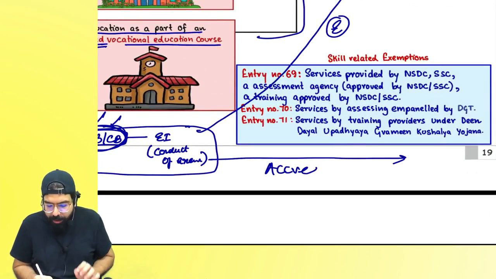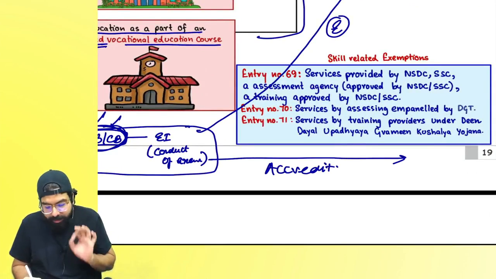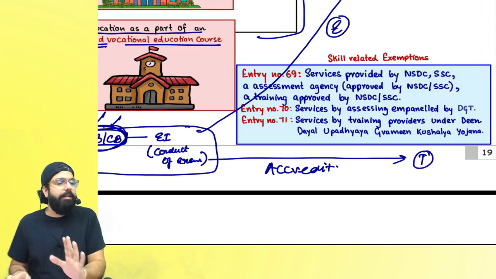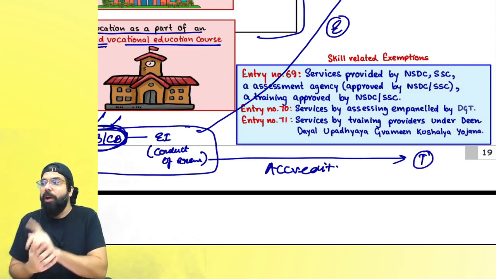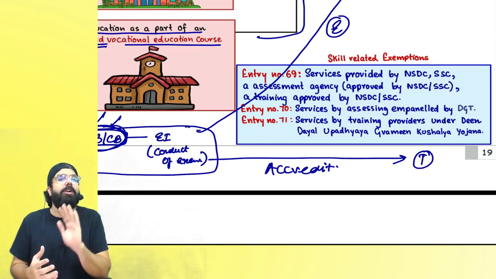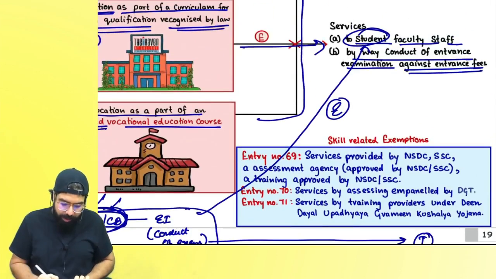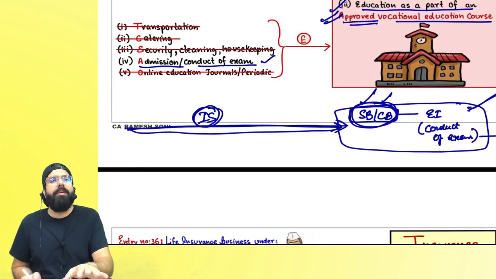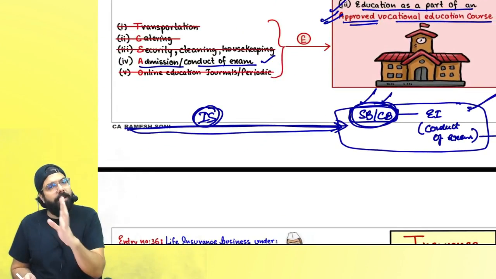accreditation fees, etc., that is always taxable, because state board and center board are only considered as educational institution for the limited purpose of conduct of examination. So if they are doing conduct of examination for their student, then it shall be exempt. Input services for conduct of examination, like basically printing of paper, etc., will be exempt.